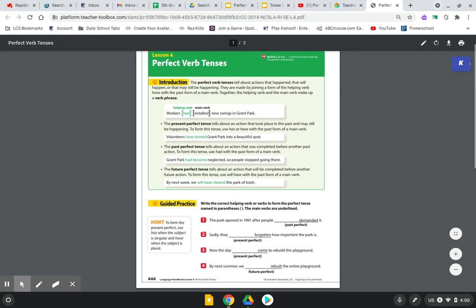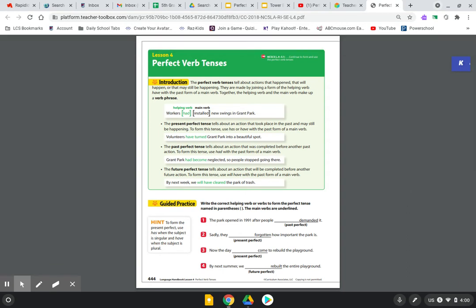In today's lesson, you will be learning about perfect verb tenses. Previously, you've learned about different verb tenses as past, present, and future tense verbs, and now you will apply that as a perfect past, present, or future tense verb. The perfect verb tenses tell about actions that happened, that will happen, or that may still be happening.